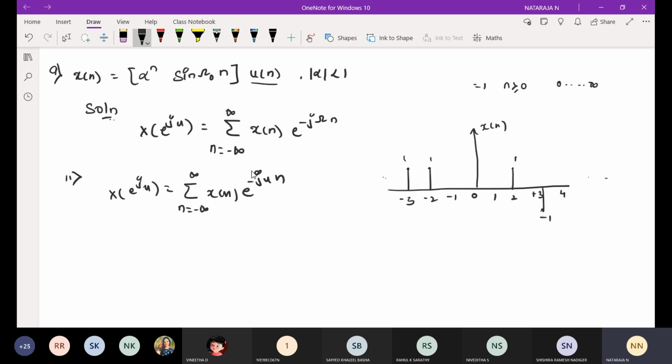So I am going to split the summation. Initially, I will take x of -3. At the place of x of n, I am going to take n = -3. Why? Because we have information here. I am going to consider x of -3 e power minus j omega (-3). The n value will be -3. Next, n value will be -2: x of -2 e power minus j omega (-2). Plus